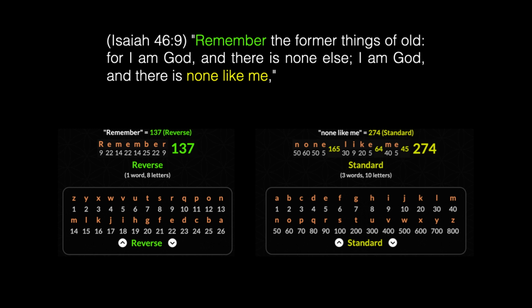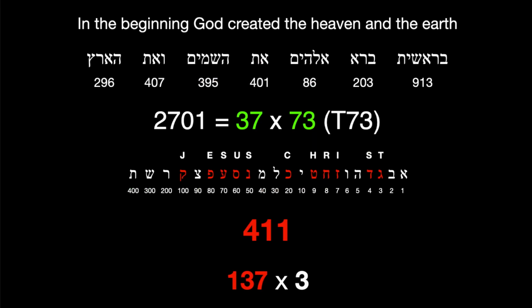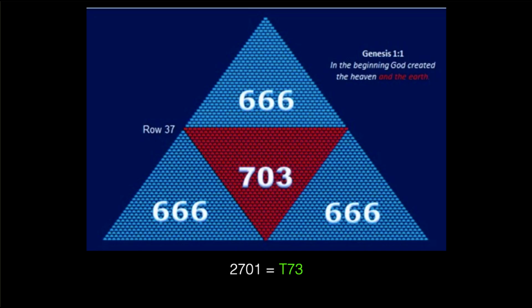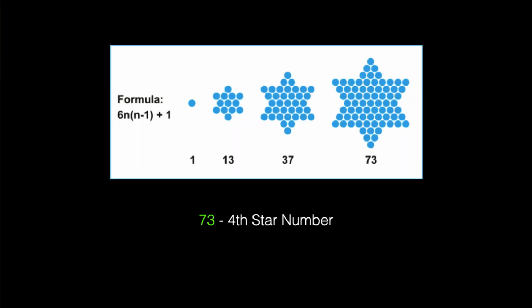Let's examine some of the former things of old. Shown here is Genesis 1:1 in the original Hebrew. Now this verse, using the standard Hebrew cipher shown here, has a value of 2,701. That is 37 times 73. And 2,701 is the 73rd triangular number. And as I said earlier, it's the product of the numbers 37 and 73, both of which are star numbers.